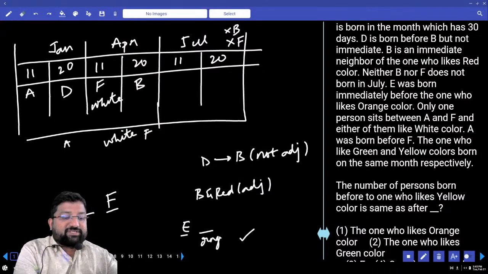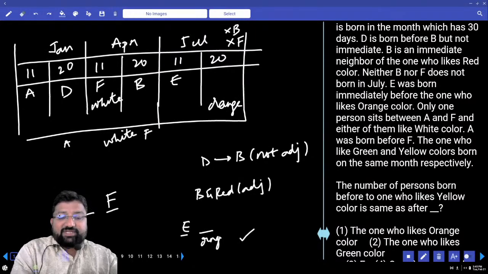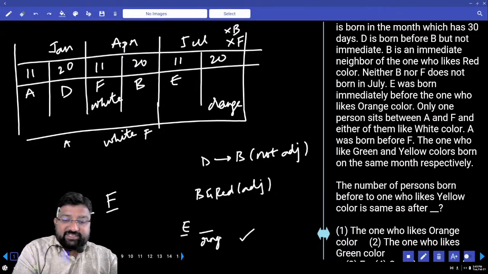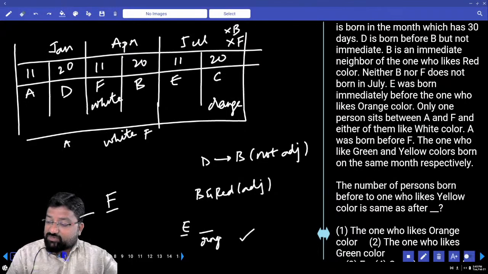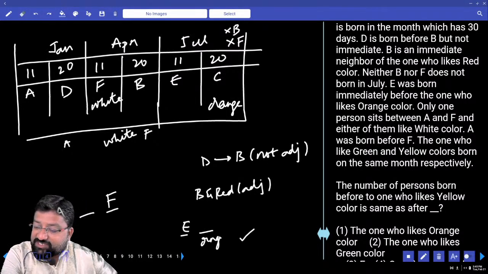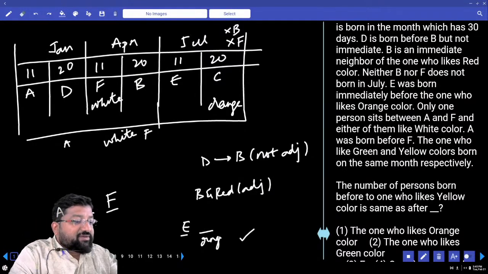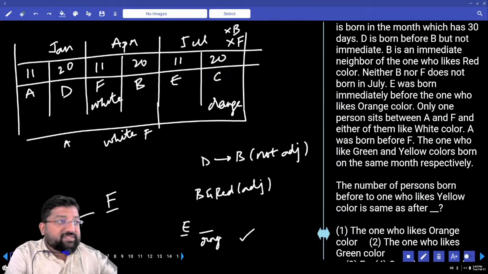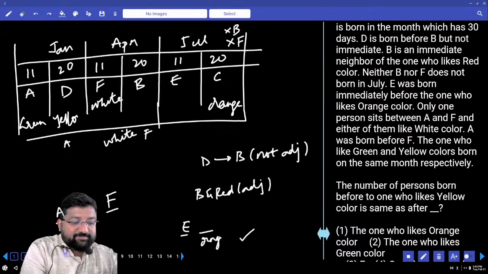Now look at E and orange. Any possibilities? Only one possibility. This is E and this is orange. There is no other possibility. A, B, C, D, E, F, and C is missing, so this is C. And the last but one line: the ones who like green and yellow color were born in the same month respectively. Green and yellow in the same month, January. So this is green and this is yellow.